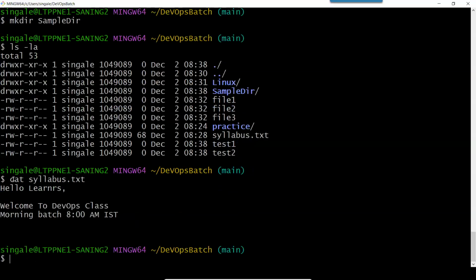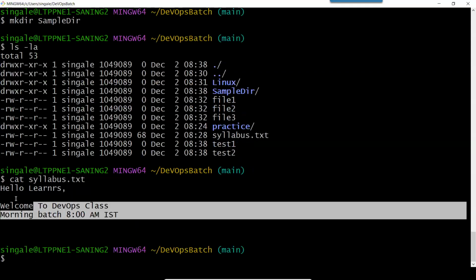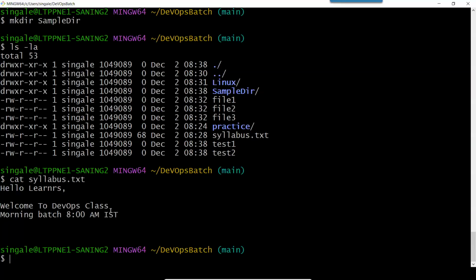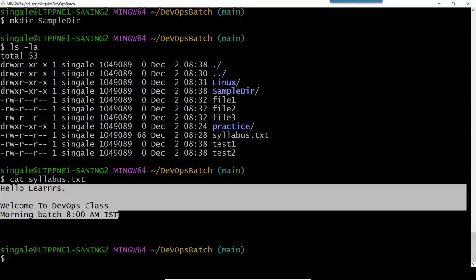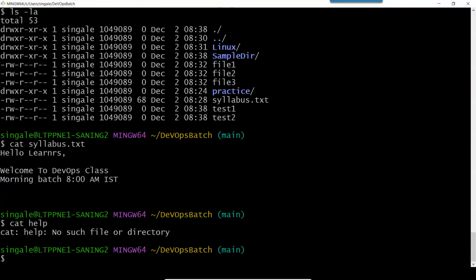I can use this cat command to read the file. So this is the file content: Hello learners, welcome to DevOps class, morning batch 8 AM IST. Only 3 lines are available in this. But here I can only read the content of the file. I cannot type or edit the content of this file. In that case, you can use the command cat. Now let's say we want to understand more about this command. So we can type help cat.